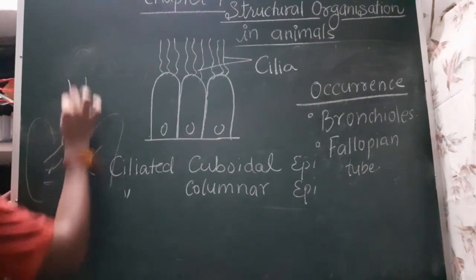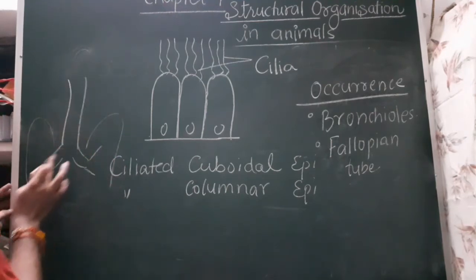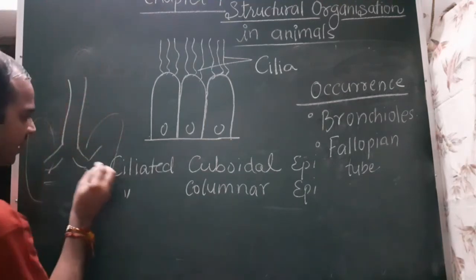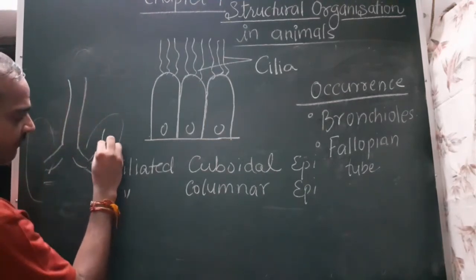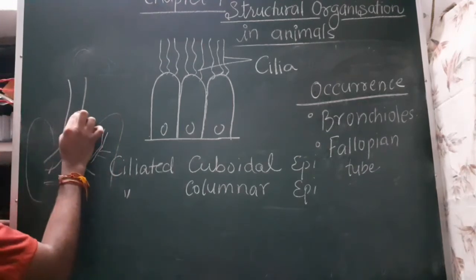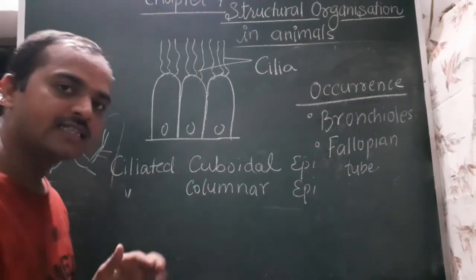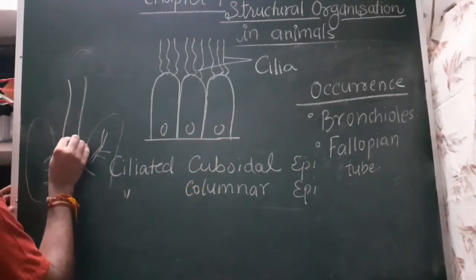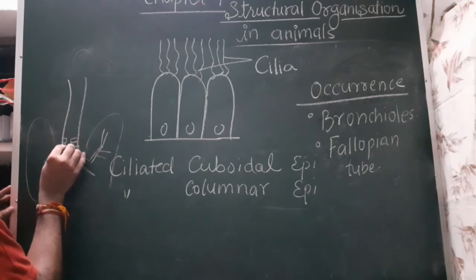Along with that, if we draw the respiratory tract, the bronchioles are present somewhat like this. This is the trachea, these are the lungs, and when it bifurcates, it is known as bronchi, and the fine tubules are known as bronchioles. In these tubules, I will draw here so that you can understand. These columnar cells are present like this, and they contain cilia.